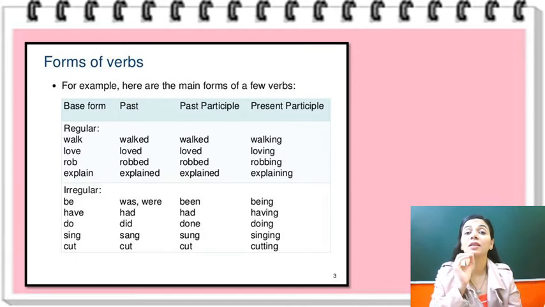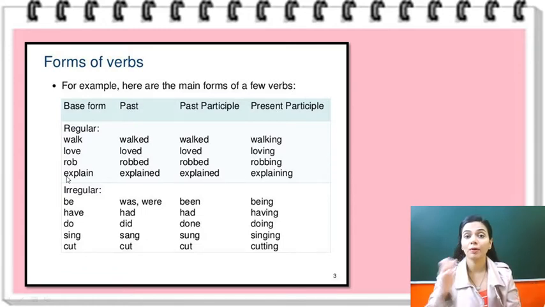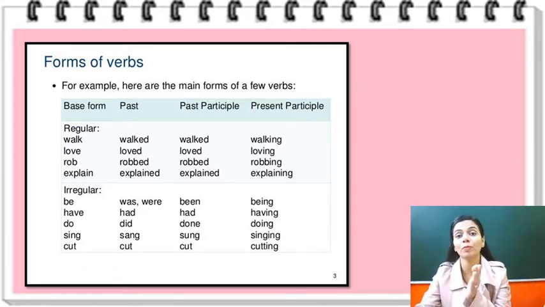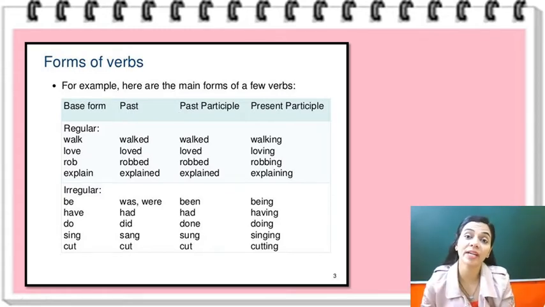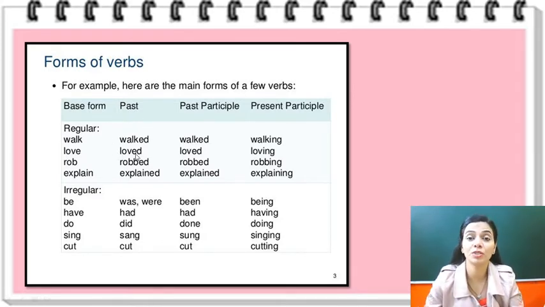If the action is performed in the present time, or it is continuous, then mostly the base form of the verb is used, that is the first form of the verb, right? And when the action performed is in the past, that is, the action has already been completed, then the second form, the past form of the verb, is used.